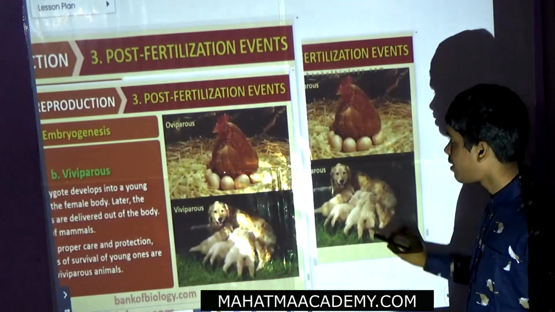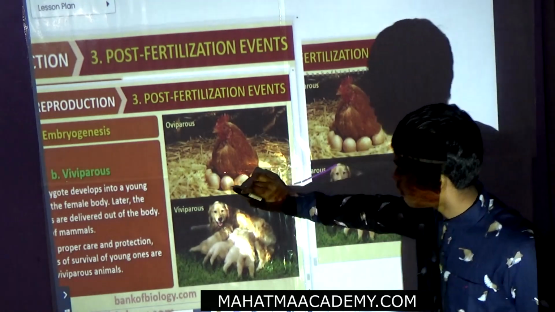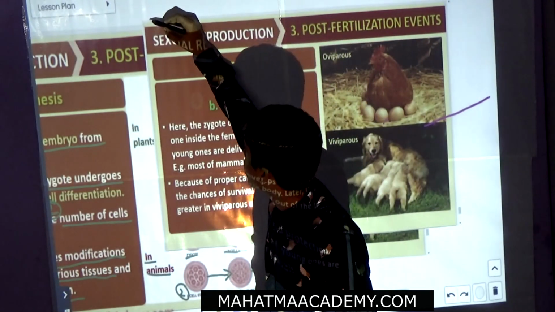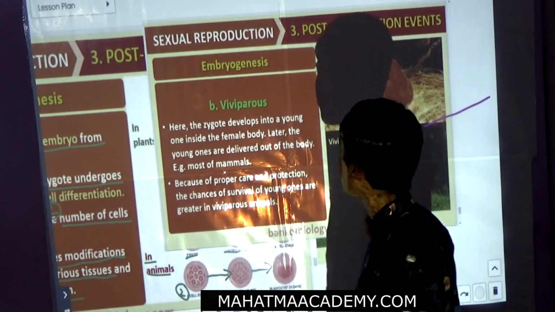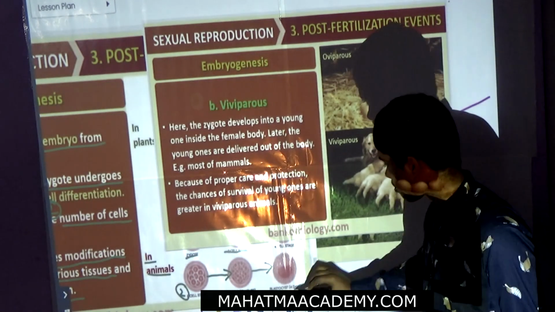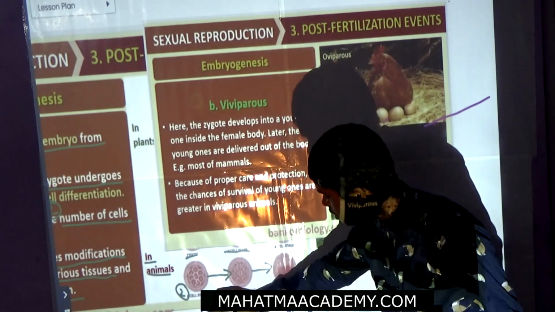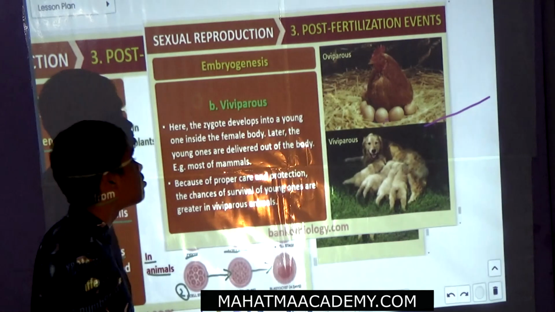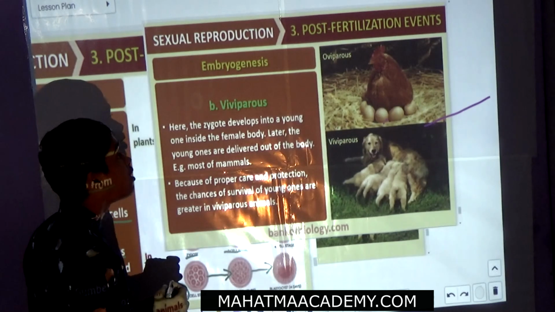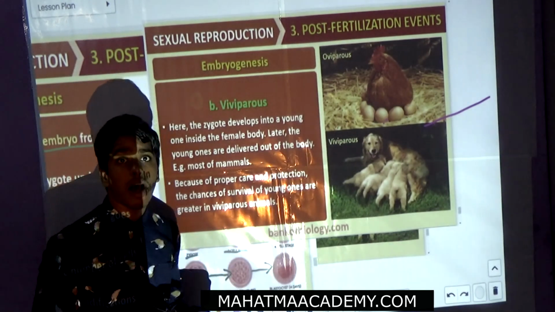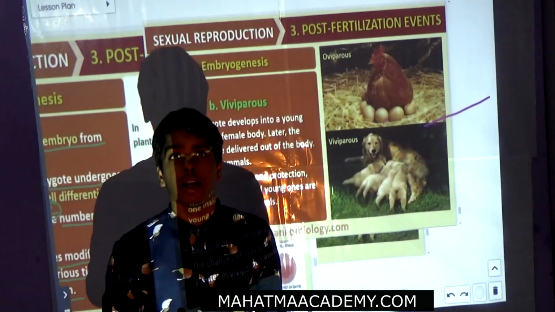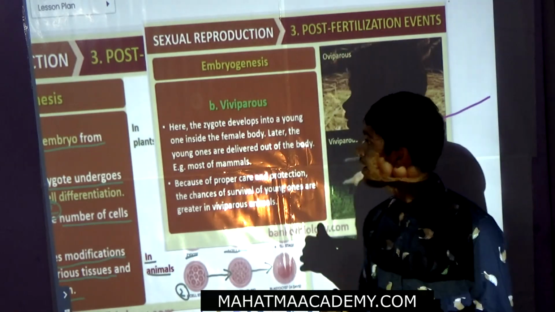Now we will see the next one. Now this is the viviparous one. Okay, this is the viviparous. We will complete this section after completing the viviparous one. Okay, guys. This is the viviparous. That means the zygote develops into a new organism and then comes out after forming a new individual.